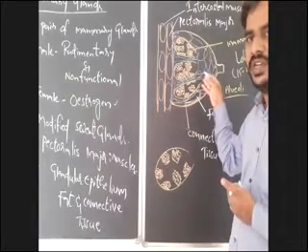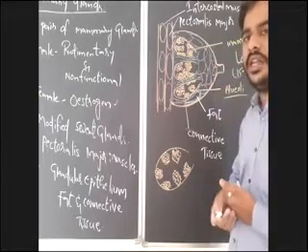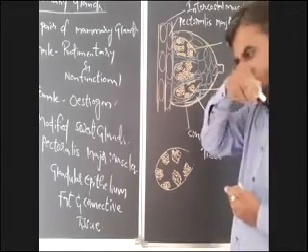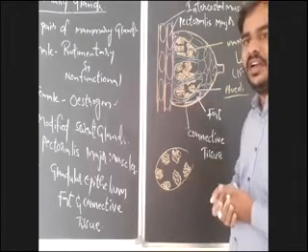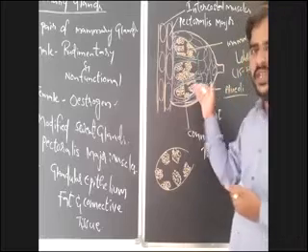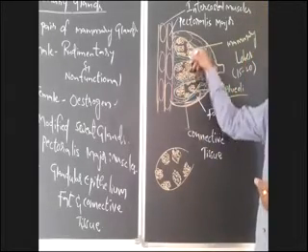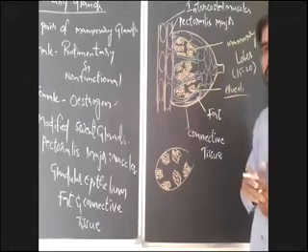The fat is essential, and the size of mammary glands depends upon the quantity of fat accumulated in it. So that also you have to remember. And in between these mammary lobes, there is interlobular connective tissue.